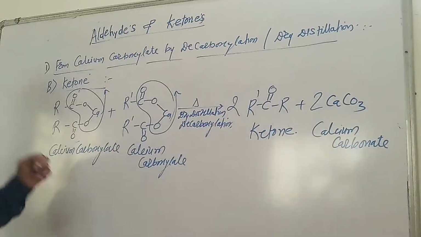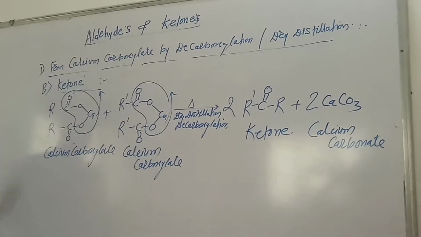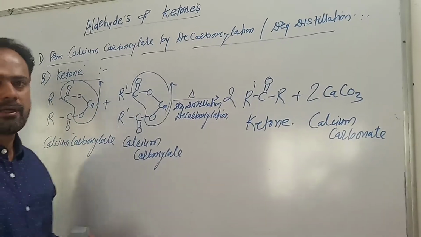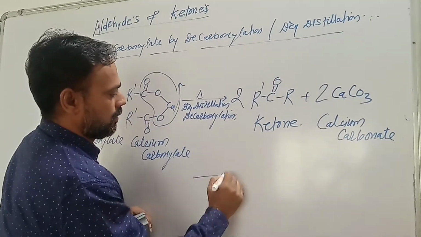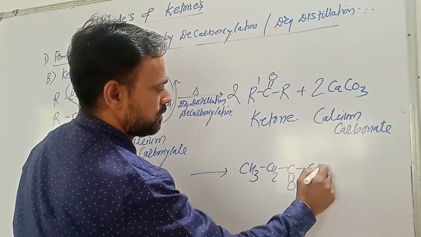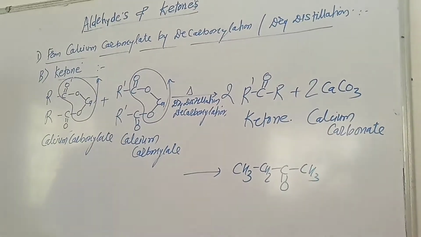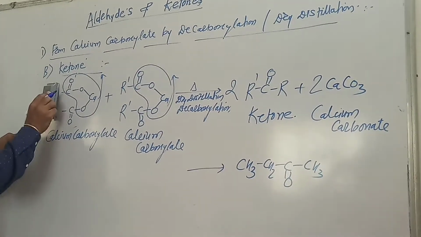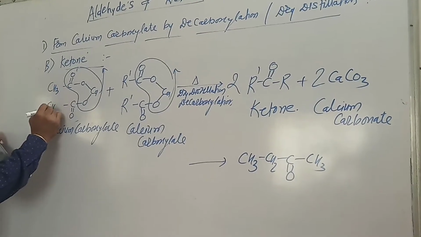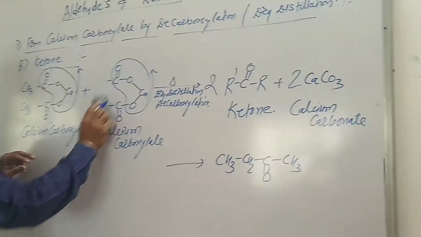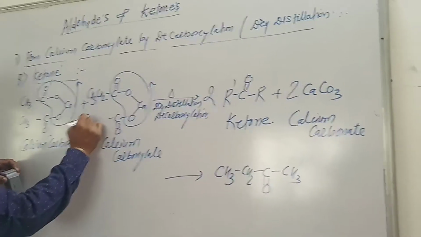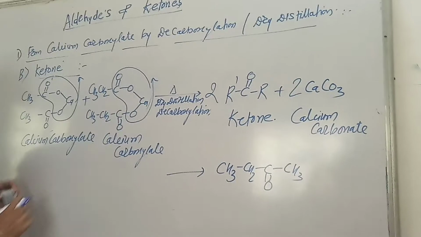Now, if we want to prepare ethyl methyl ketone, that is CH3CH2 C double bond O CH3, on one side there is a methyl, and the other alkyl is the ethyl, CH3CH2.